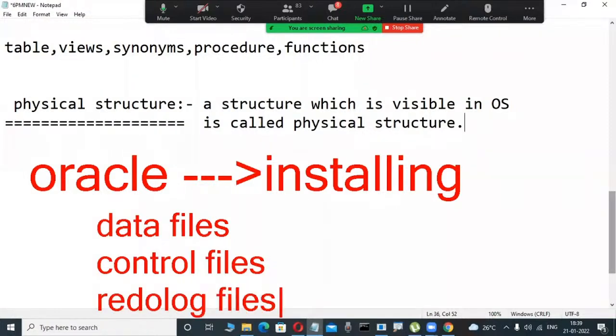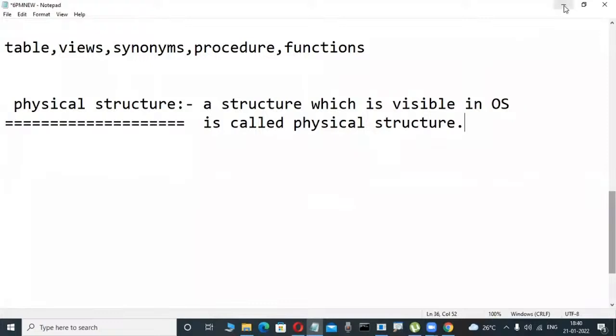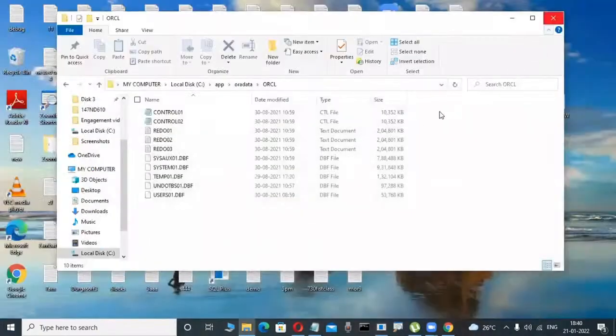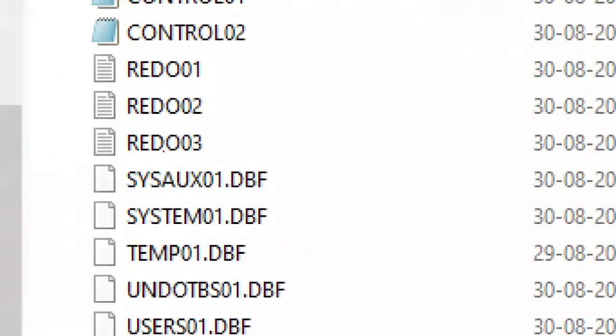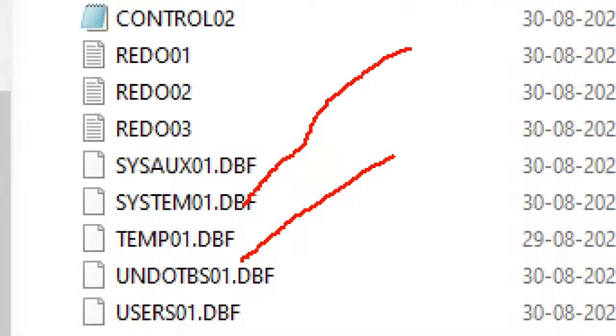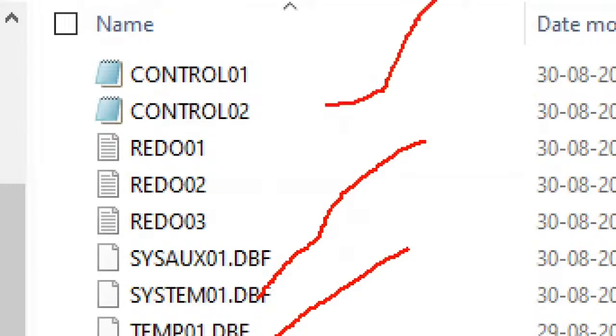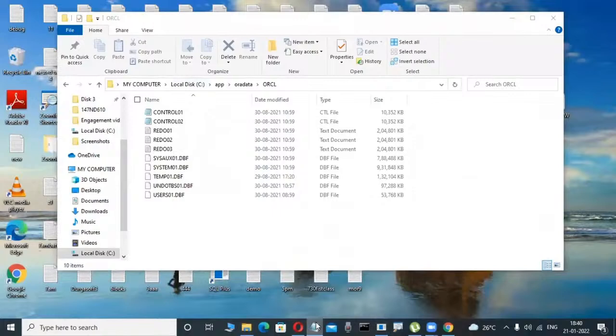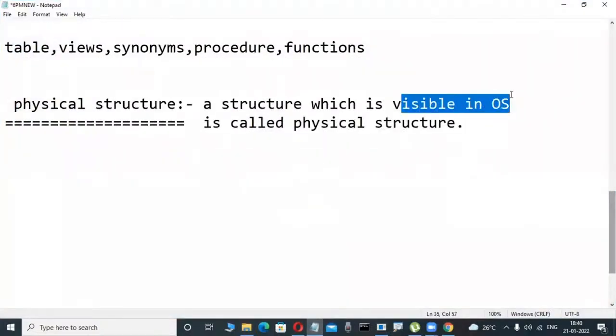You don't have an idea about all these things yet. In the future, in the DBA concept, I'm telling only a rough introduction in our course. Observe here, whenever I'm installing the Oracle software, automatically some files are created in a disk, in the C drive, D drive. These are data files, .dbf files. Later you'll be familiar with control files and redo log files. That's why a structure which is visible in the operating system is called a physical structure.